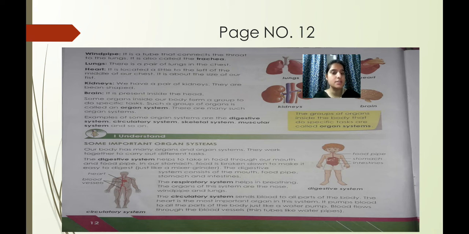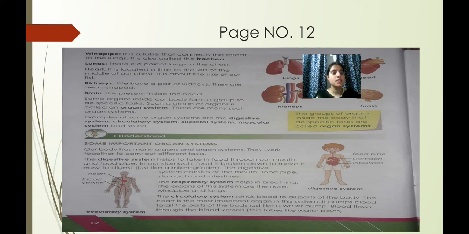The digestive system consists of, for digesting, children, which organs are needed? Mouth, food pipe, stomach, and intestines. Four organs are there, children: mouth, food pipe, stomach, and intestines. You can see the image of a child given here, where food pipe, stomach, and intestines are located. Next comes the respiratory system.